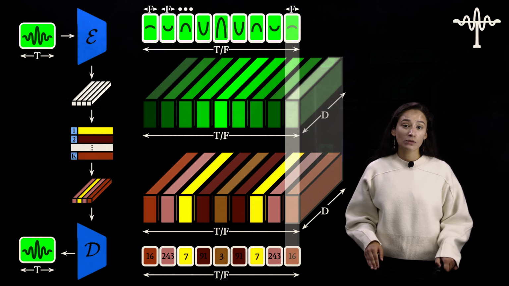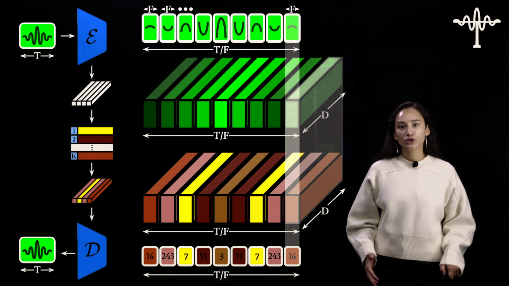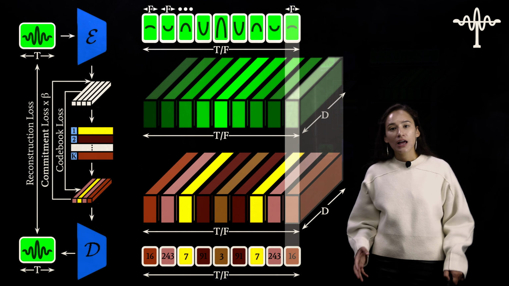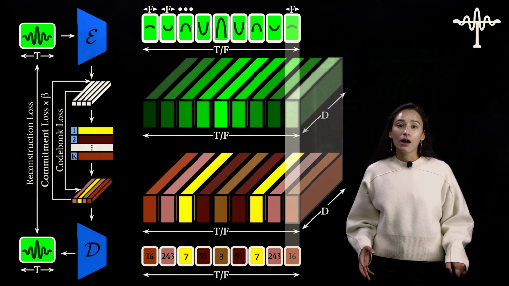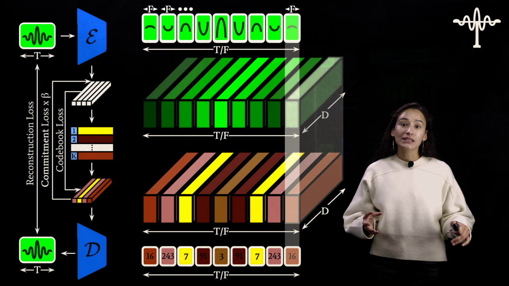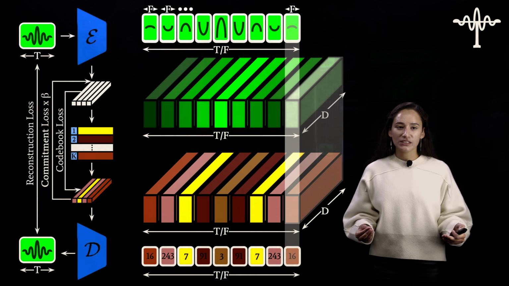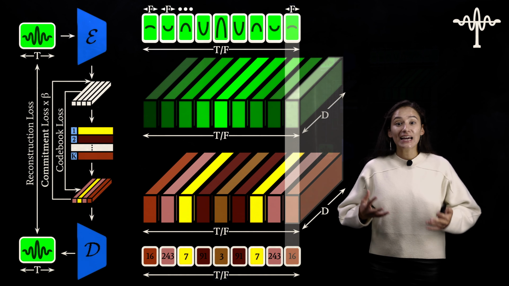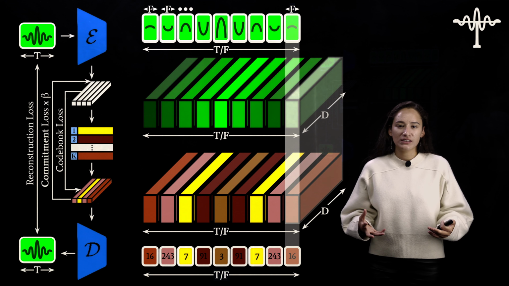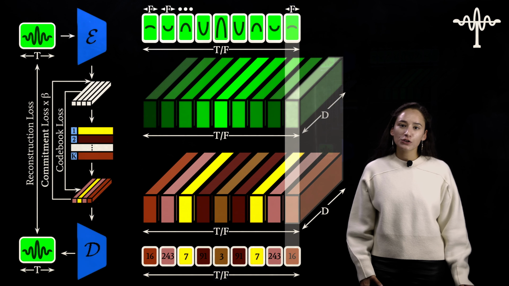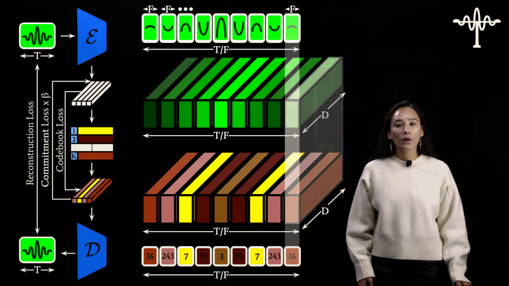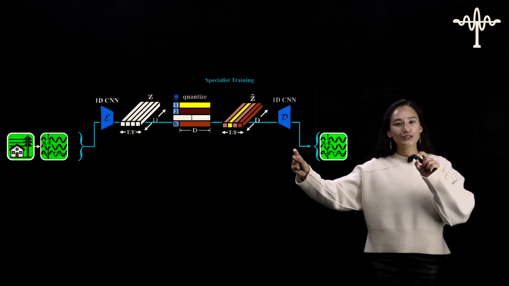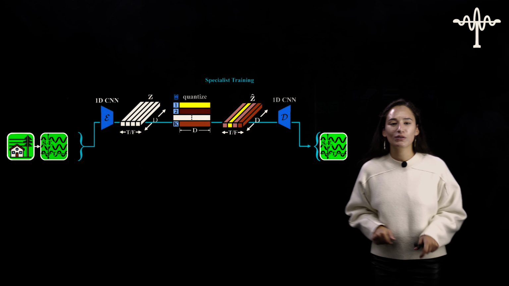Now we're going to look at some losses very quickly to understand how we're actually training the VQVAE. The first is a reconstruction loss, then a commitment loss, which forces the encoder to actually commit to some of its representations. And then we've got a codebook loss, which forces the codebook to get to a better discrete fixed representation. Great. Now that we understand the VQVAE at a high level, I want to show you what it might look like in a horizontal representation, which is what we're going to use for the rest of the talk.